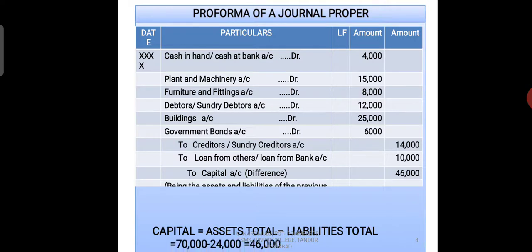Okay students, now I hope you understood what is journal proper and how we are going to write the opening entry in the journal proper.